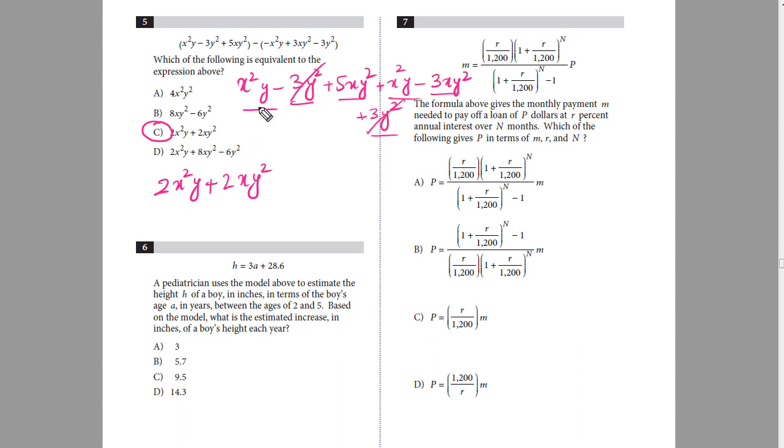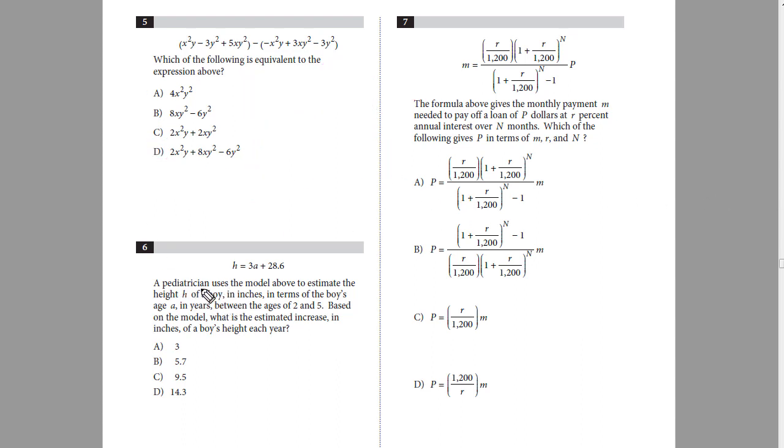Alright, now let's move on to question number 6. Question number 6 says there's an equation h equals to 3a plus 28.6. Now let's see what it says. A pediatrician uses the model above to estimate the height of a boy in inches, in terms of the boy's age, A. We will underline the important words, important numbers, important variables once we are reading the question.